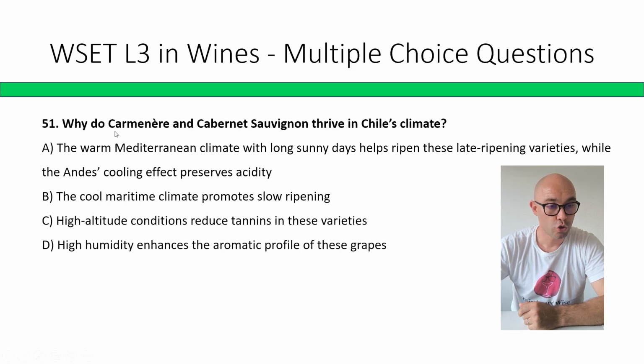Question 51. Why do Carménère and Cabernet Sauvignon thrive in Chile's climate? A: The warm Mediterranean climate with long sunny days helps ripen these late ripening varieties, while the Andes cooling effect preserves acidity. B: The cool maritime climate promotes slow ripening. C: High altitude conditions reduce tannins in these varieties. D: High humidity enhances the aromatic profile of these grapes. So the correct answer is A. The warm Mediterranean climate with long sunny days helps ripen these late ripening varieties, while the Andes cooling effects preserve